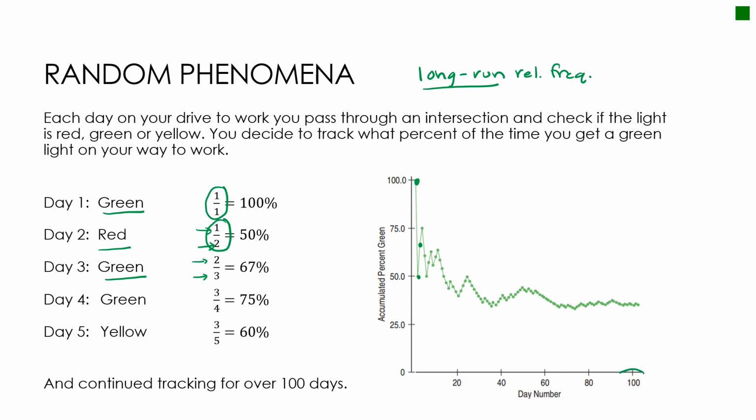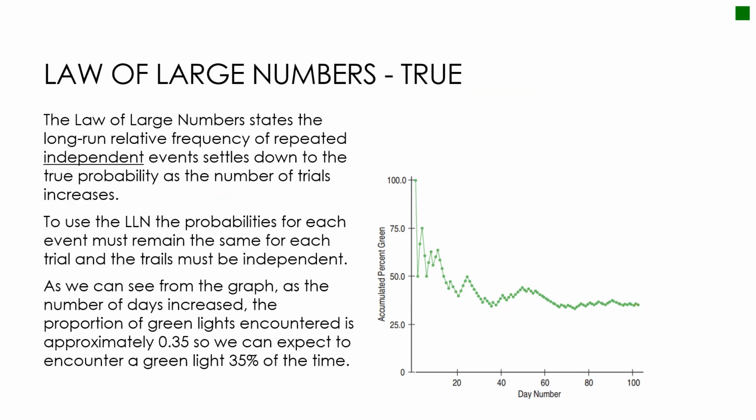So assume I did this 100 times, and I want you to notice what's happening here is it's leveling out to about this line. So it looks to be about 30%. And again, that's a lot easier if I had lines on my graph, but you get the idea. So we're looking over 100 days. This is called the law of large numbers.